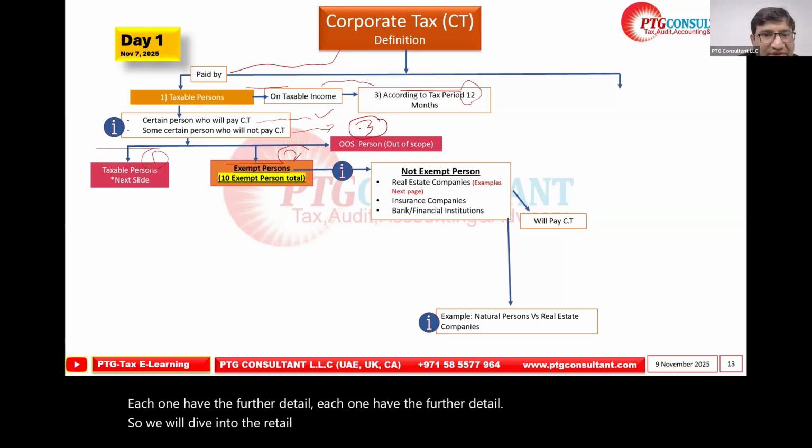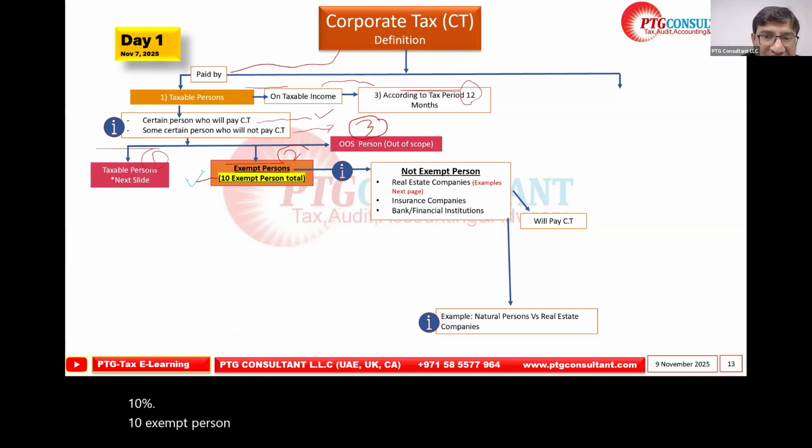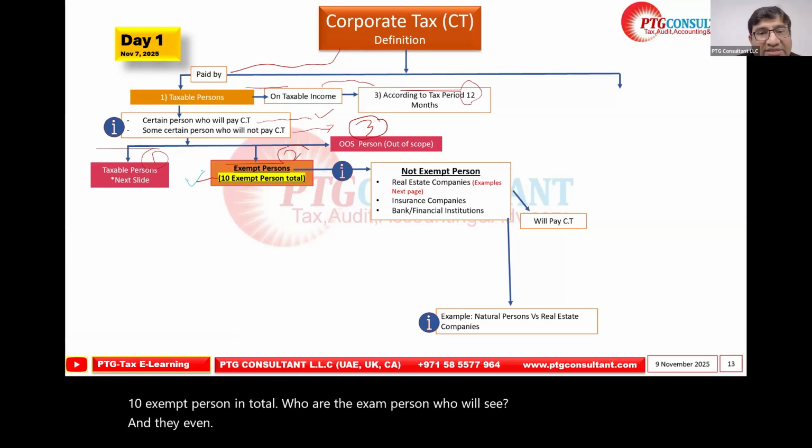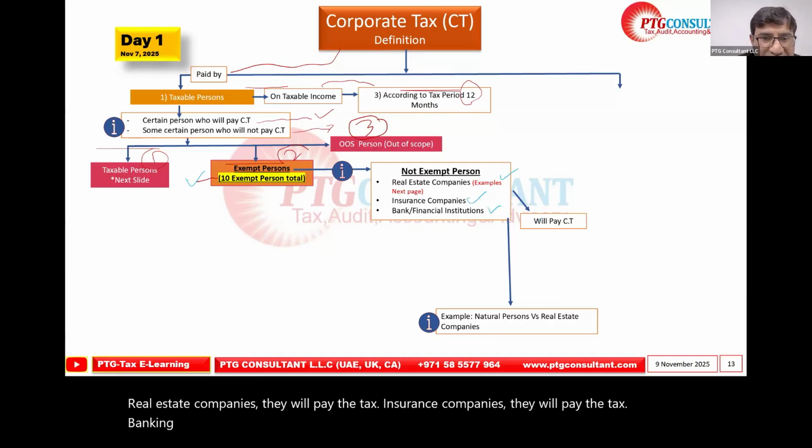So, taxable person: normally we say there are 10 exempt persons in total. Who are the exempt persons? We will see. And some persons are not exempt. Real estate companies, they will pay the tax. Insurance companies, they will pay the tax. Banking and financial institutions, they will pay the tax. So this is the exception that we are sharing here.